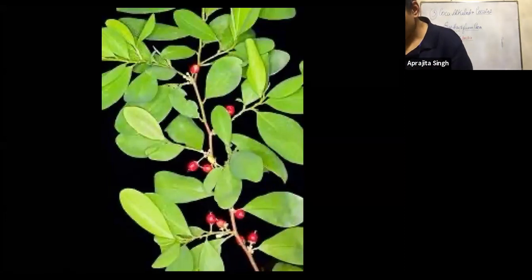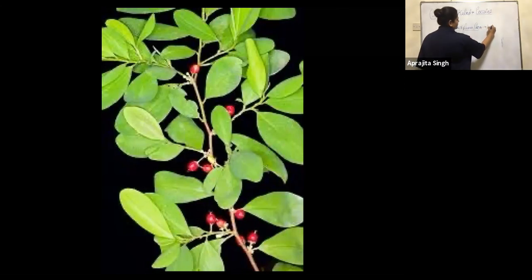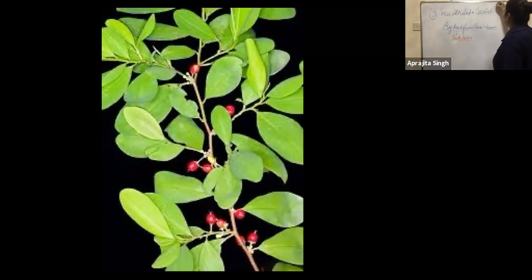So now we will quickly see this. We get it from the leaves. And cocaine is also known as coke and crack. Coke and crack. These are the two names of cocaine which you have to remember.